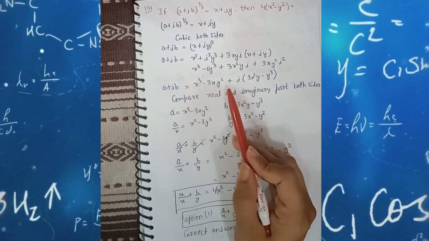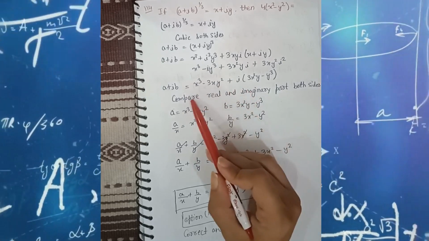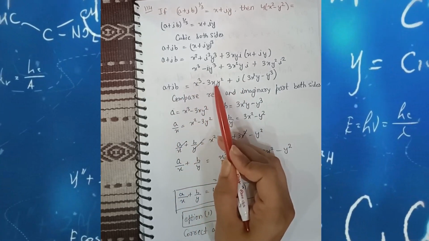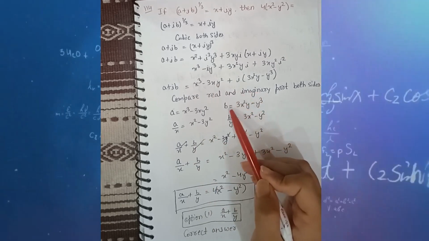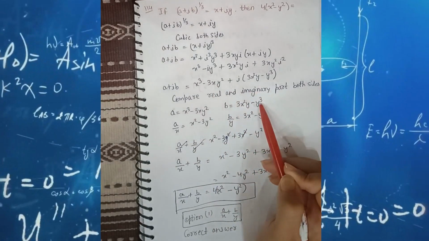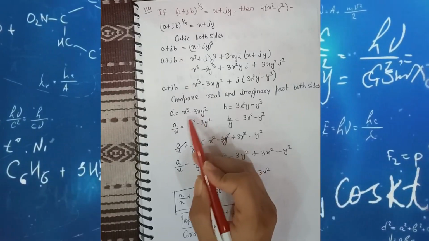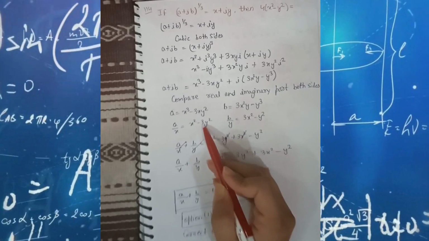Now we take the real part and imaginary part separately. If we compare real parts, a is equal to x cube minus 3xy square, and if we compare imaginary parts, then b is equal to 3x square y minus y cube. Now for further solving, we take x common, and it will be a by x is equal to x square minus 3y square.